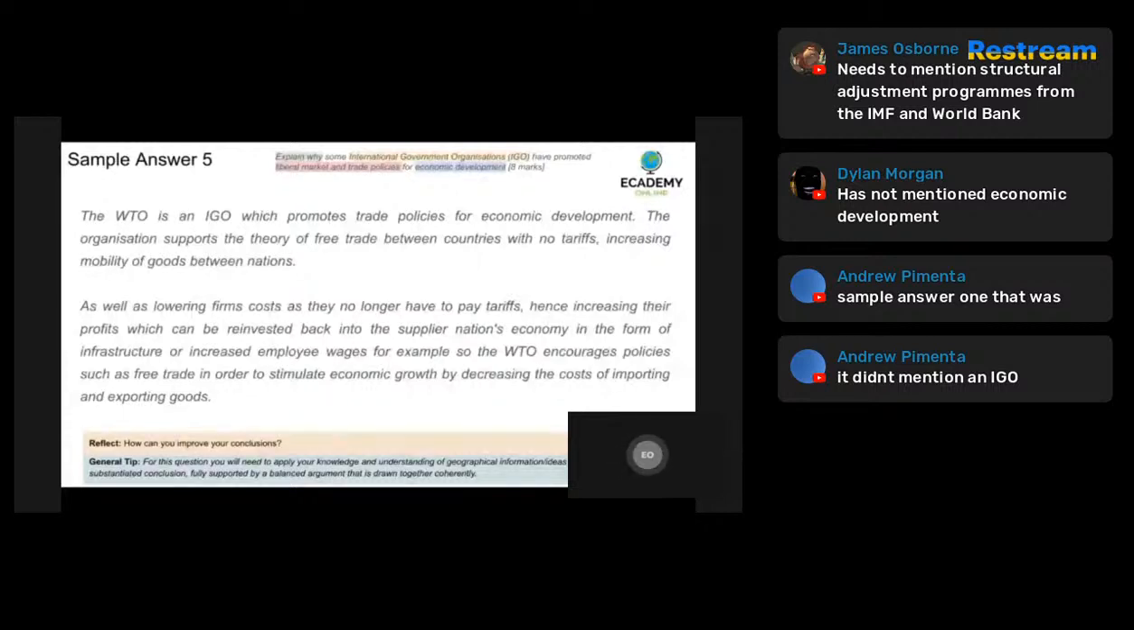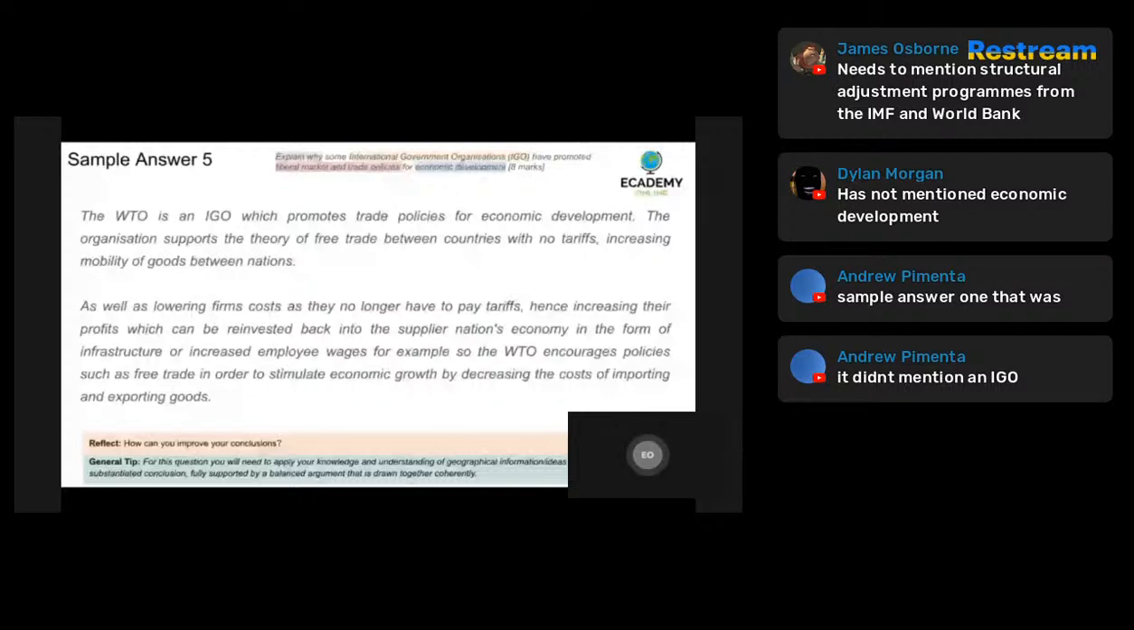The second paragraph, as well as lowering firms' costs as they no longer have to pay tariffs, hence increasing their profits, which then can be reinvested back into the supplied nation's economy in the form of infrastructure or increased employees' wages, for example. So the World Trade Organization encourages policies such as free trade in order to stimulate economic growth by decreasing the costs of importing and exporting goods. That is an excellent paragraph explaining the role of liberal market and trade policies in encouraging free trade between nations.